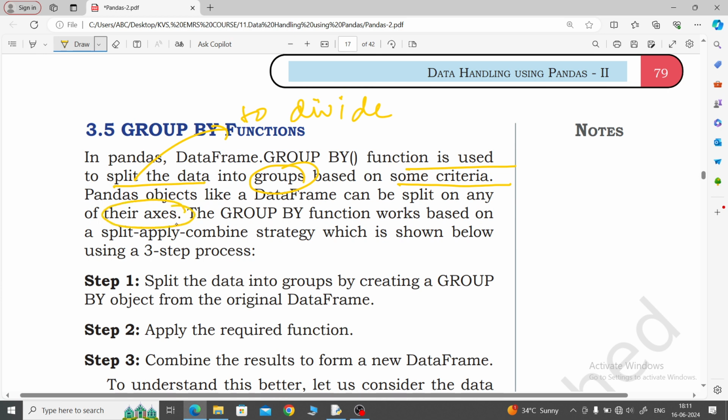Axis means axis, two axes. Whenever we are talking about a pandas data frame, which ones? Axis 0 and axis 1. These two are called axes also.